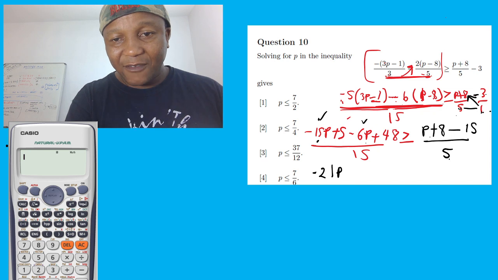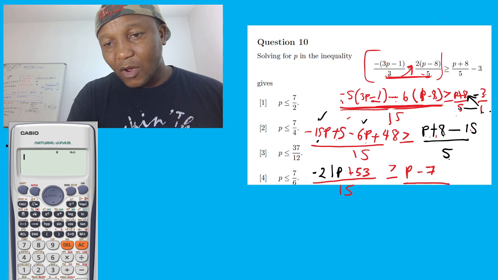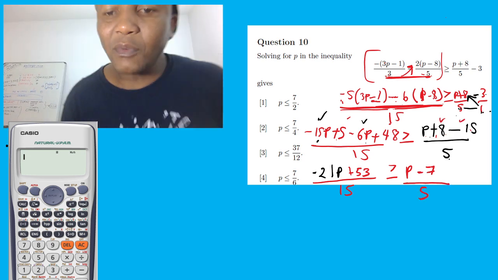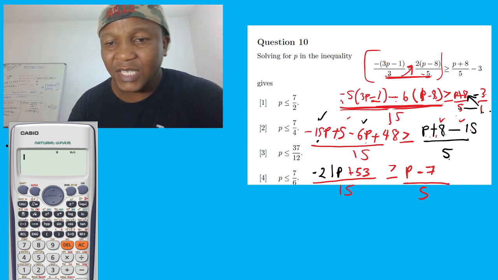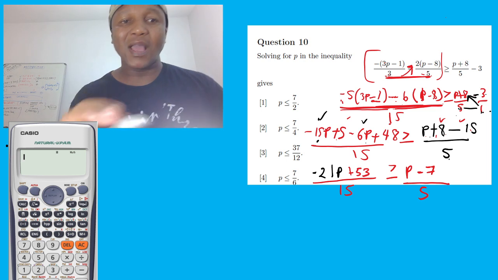And for the 8 it's the same. +5, and for the 8 it's going to give us +53, and all of this over 15, greater or equal. Now p doesn't have a like term, but +8 minus 5 equal to -7, and then we have +8 minus 7 over 5. So what we can do here, there are a lot of ways you can do this. You want to make the denominators the same so you can cancel them.